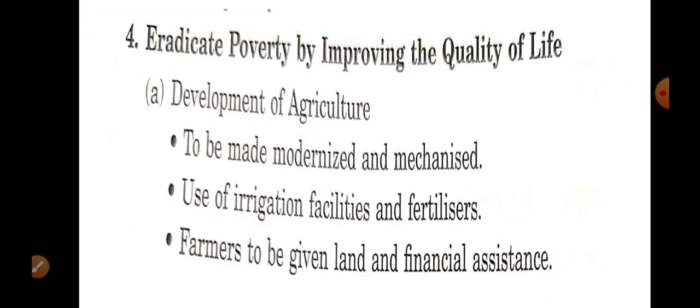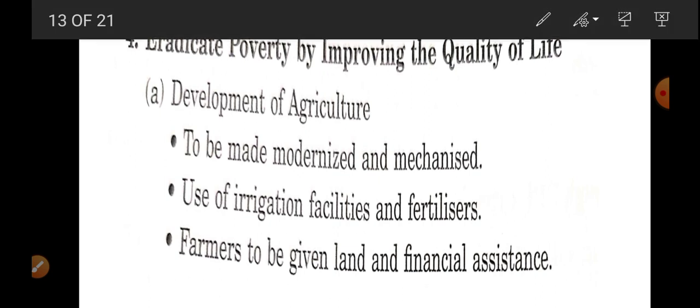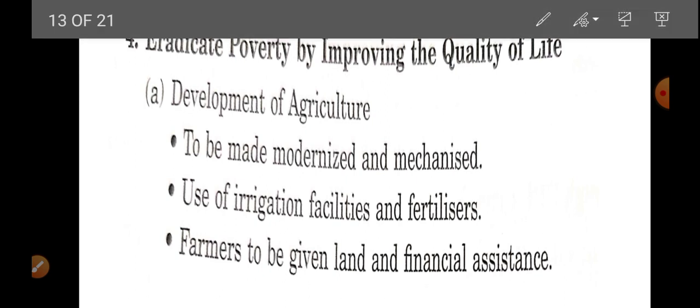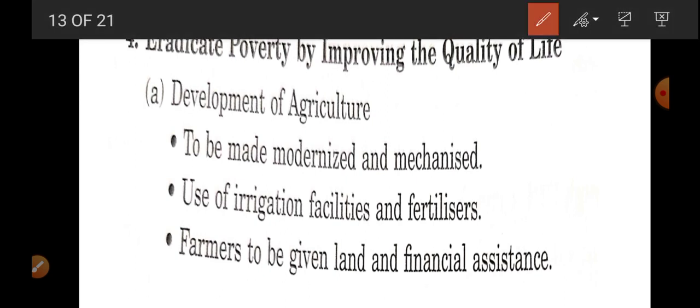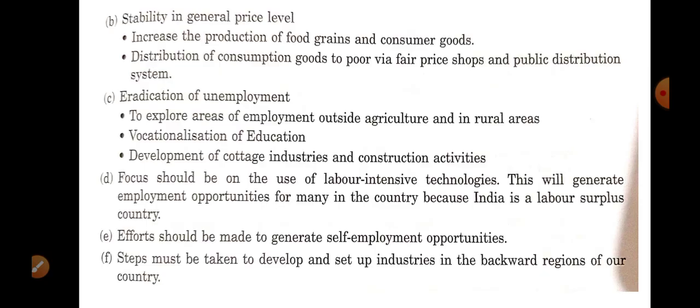Now, eradicate poverty by improving the quality of life. So development of agriculture, because 70% people are still living in poor rural areas and they depend upon rural and agriculture activity. So modernize it, provide irrigation facility and fertilizers, give land and financial assistance. Stabilizing general price level: so price of food grain and consumer goods should be stabilized.